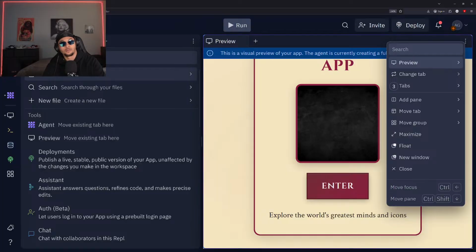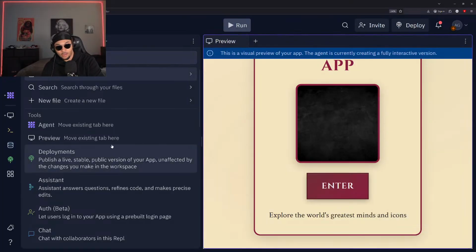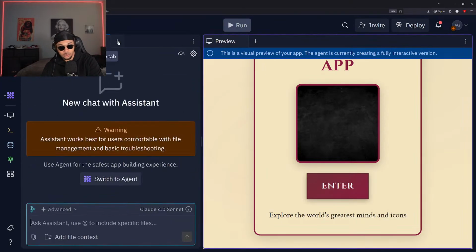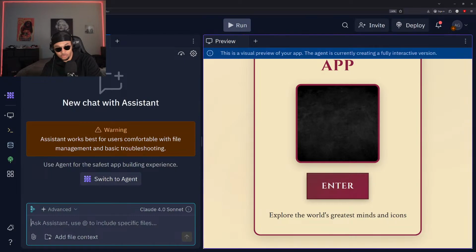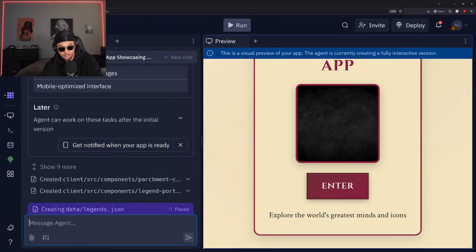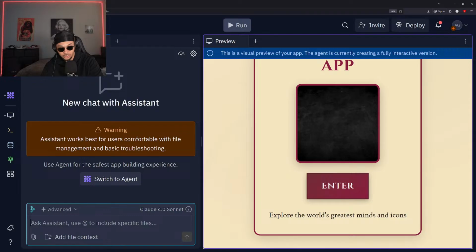Check out the assistant. And if you ever have any issues with using Replit, you can always click this plus right here. You click that plus and you click assistant, and it'll give you pretty much a guide that you can ask any questions without worrying about changing anything. It can change things too if you wanted to, but it's a little bit more of a ChatGPT style. All right, so